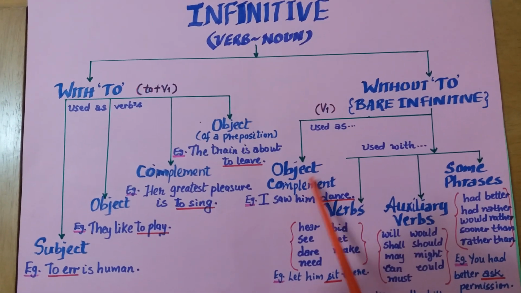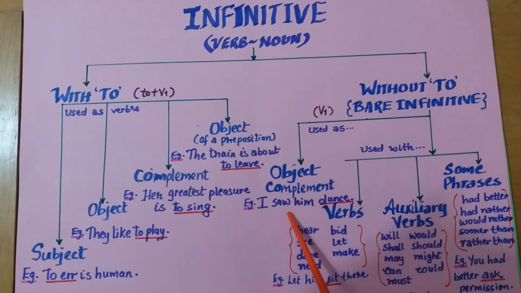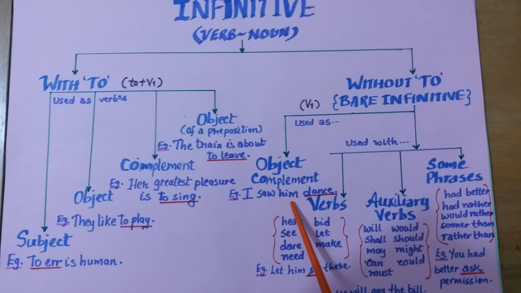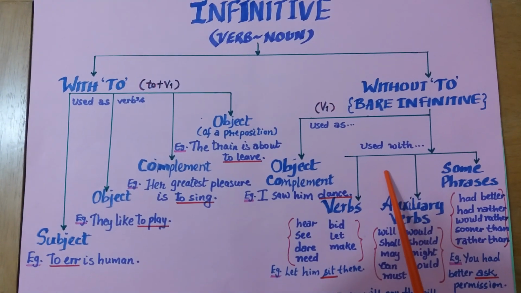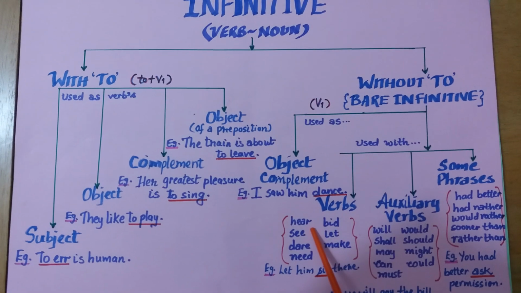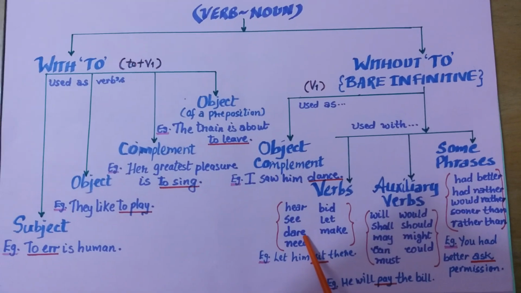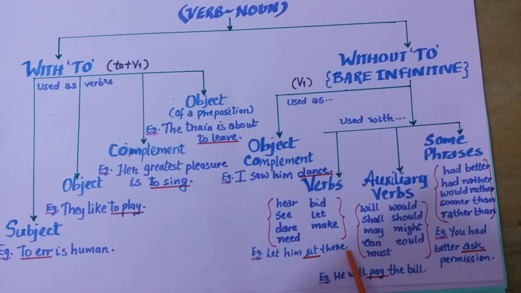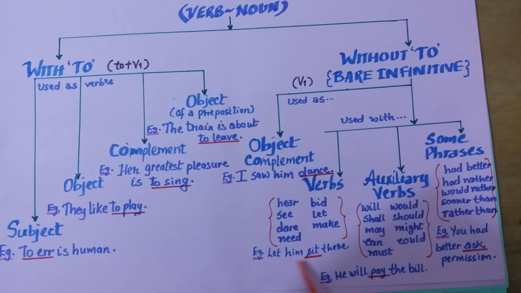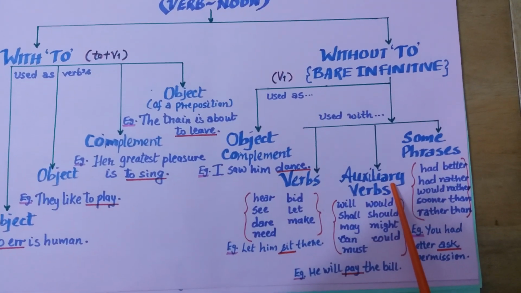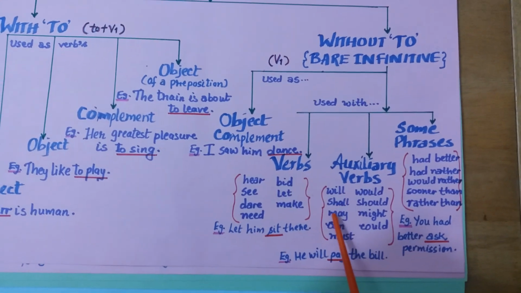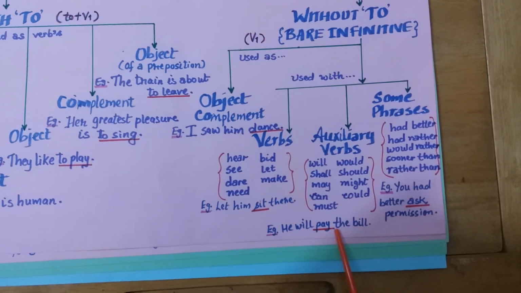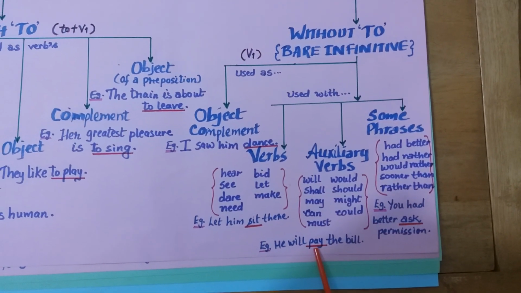So we use them as object complement, like I saw him dance. Dance is the complement of the object him. Next is we use them with certain verbs like hear, see, dare, need, bid, let, make. Example, let him sit there. Sit is used in first form with let, with some auxiliary verbs like will, shall, may, can, must, would, should, might, could. Like he will pay the bill. So with will we have used pay, the first form of verb.